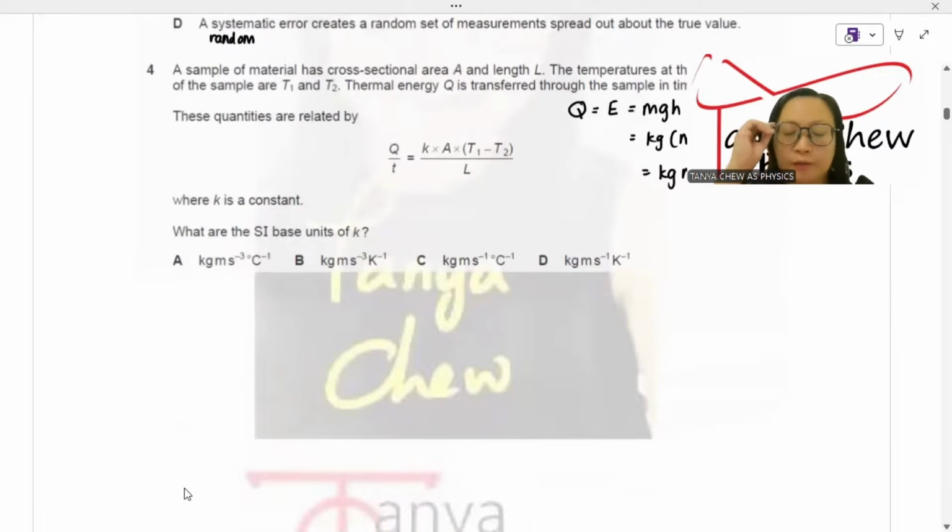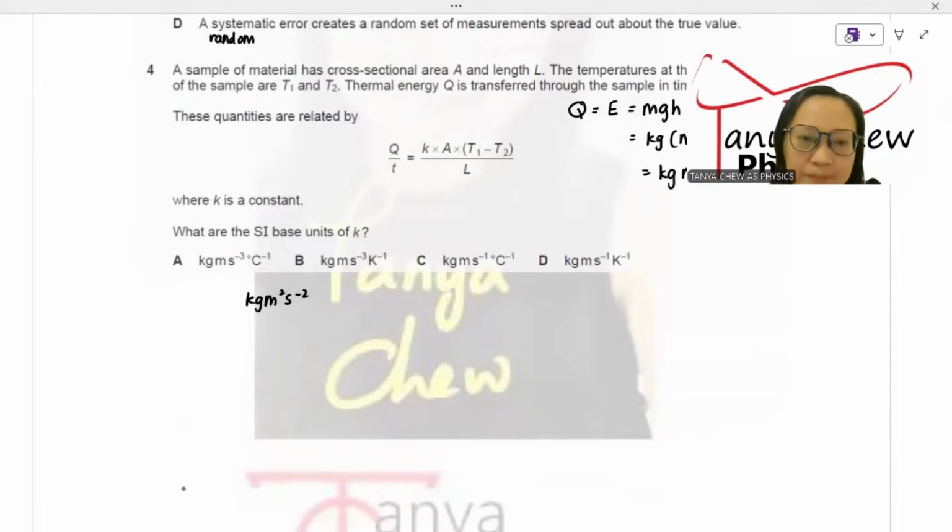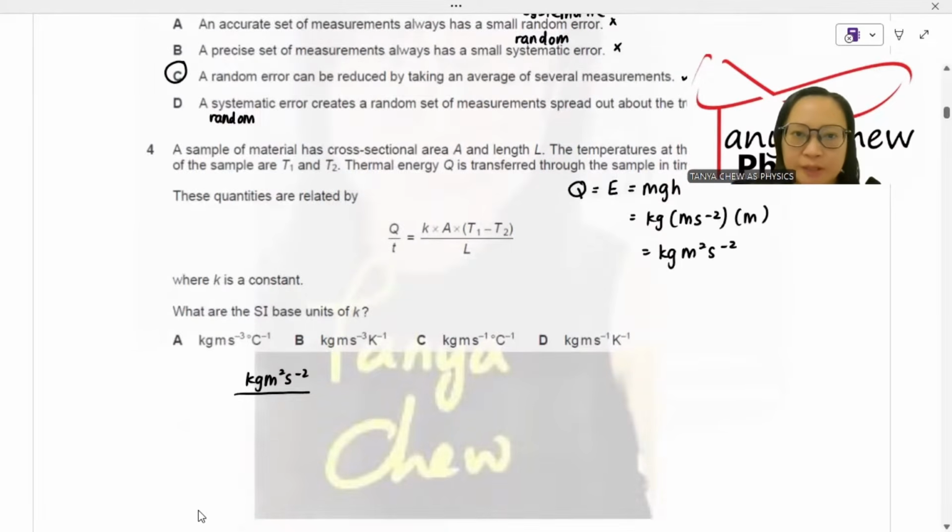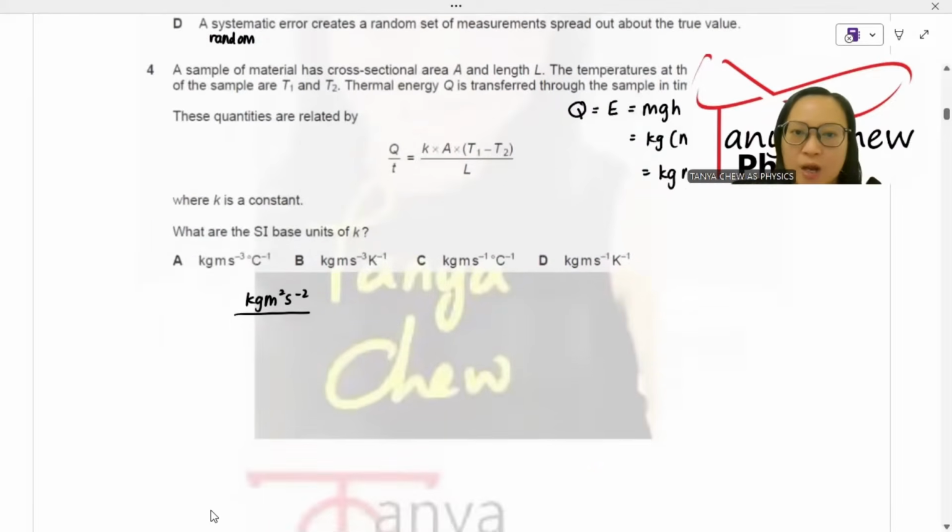So I'm going to do it down here because it has more space here. Q is kilogram meter square per second square, divided by, oh, what is t? t is the time taken. Time is measured in second. So it's equal to the small little k here, I put a bracket. And A is the cross-sectional area. Cross-sectional area is m squared. The base unit is meter square. And multiplied by T1 minus T2.